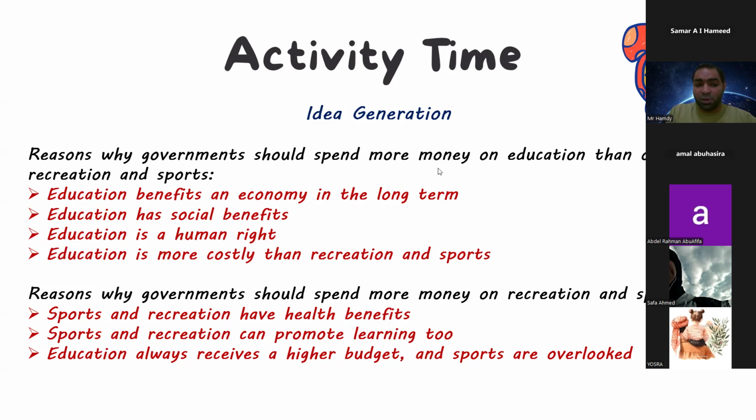Education has social benefits. Education is a human right. He mentioned all the good points of his own point of view at this part. And here are the reasons why governments should spend more money on recreation and sports. So he has the two points of view.